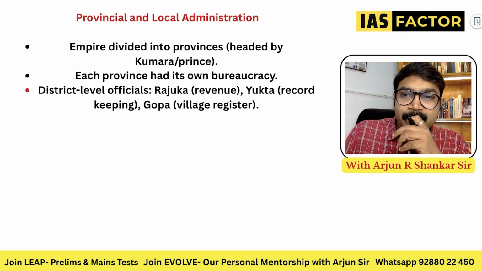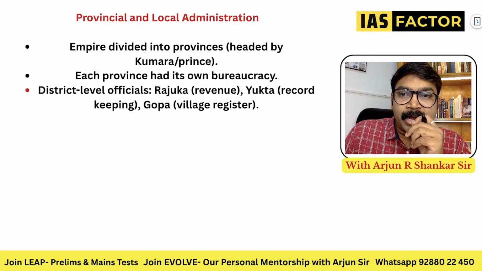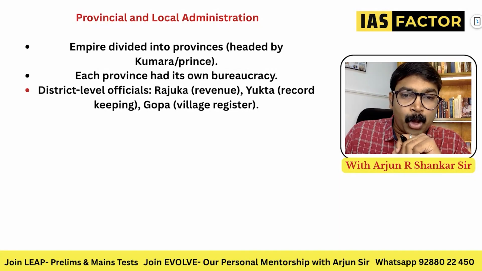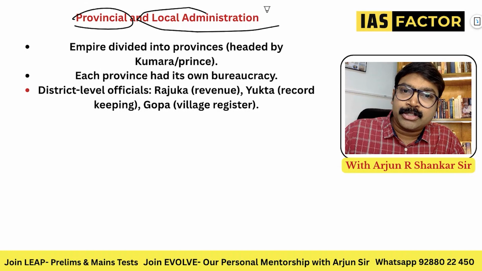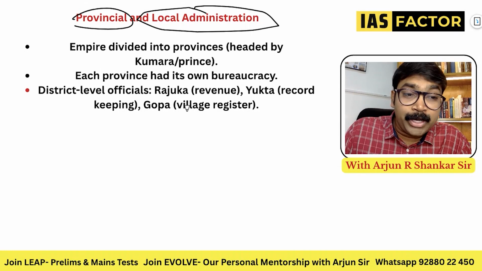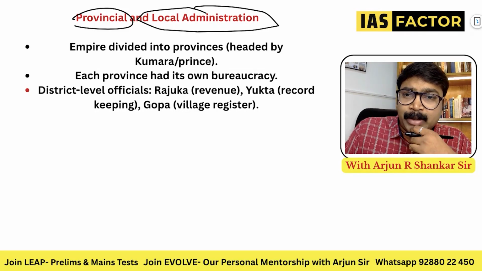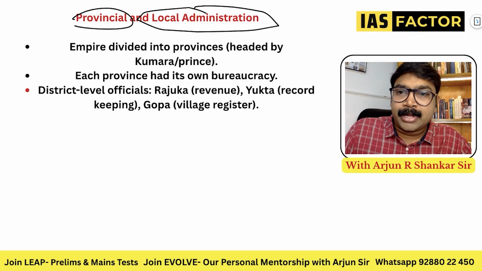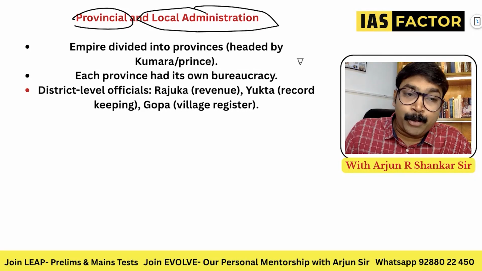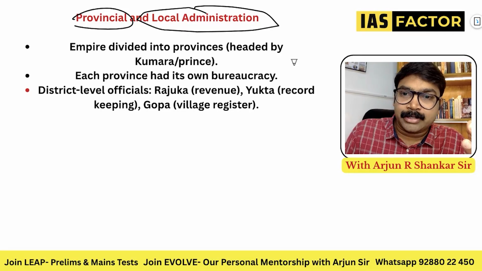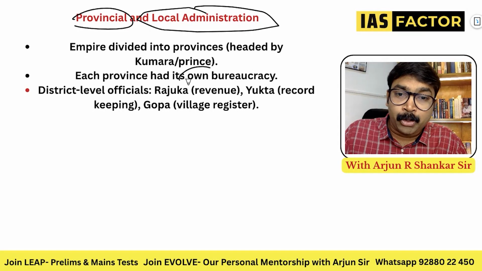So you need to know about the provincial and local administration. The empire was divided into provinces, headed by the Kumara or the prince. So obviously there was the provincial administration and there was the local administration. You need to have clarity on that. The empire was divided into provinces, like we have different states now, exactly like the federal system, and each province had its own bureaucracy.